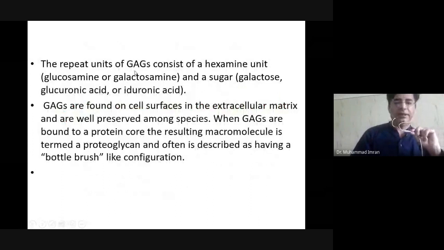The repeating unit of glycosaminoglycan consists of a hexosamine. Hexosamine means it contains an amino sugar, such as galactose. If an amino group is present on glucose, it is known as glucosamine, and if it is present on galactose, it is known as galactosamine. And the sugars are galactose, glucuronic acid, and iduronic acid. If glucose gets oxidized, it changes into glucuronic acid or iduronic acid. So either sugar is present in the glycosaminoglycan.